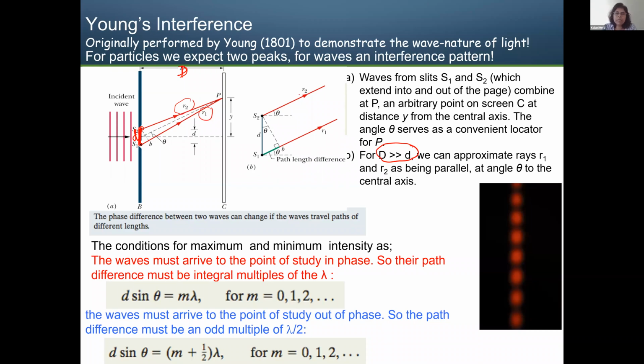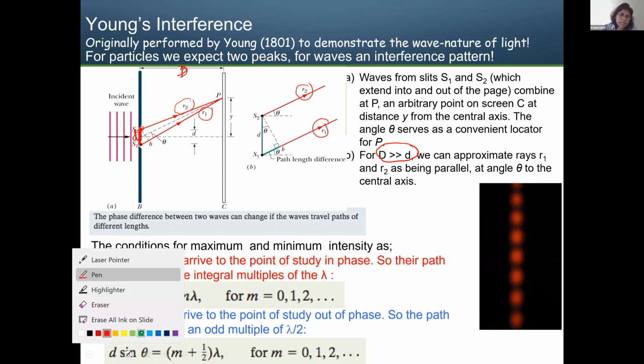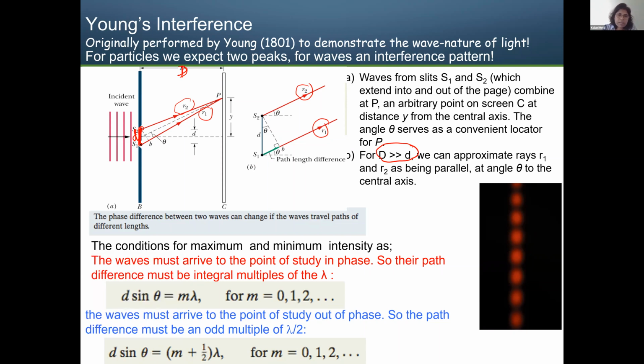This is the zoom-in picture of that. R2 and R1 rays are parallel to each other. Now if I draw this diagram, you're going to see this green line. This distance is the difference between R1 and R2, and we call it the path length difference.